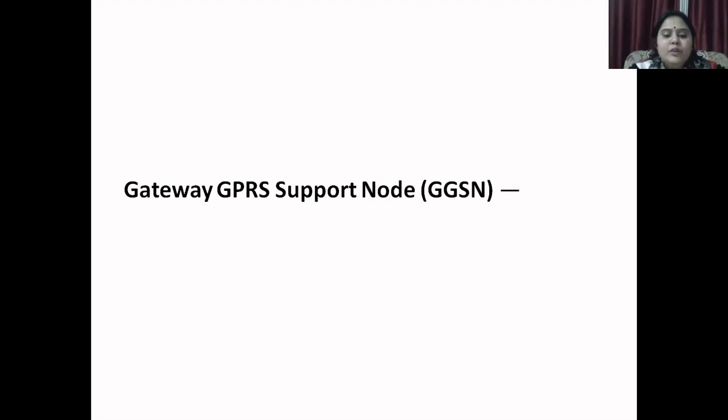A number of new interfaces have been defined between the existing network elements and the new elements, and between the new network elements. GPRS optimizes the use of radio and network resources. Separation between the base station subsystem and the network subsystem is maintained, and the network subsystem can be reused with other services.